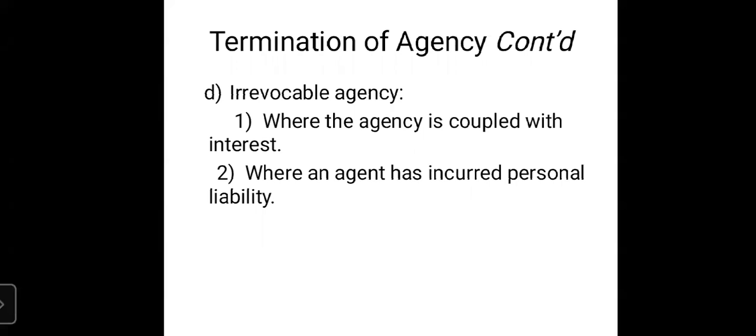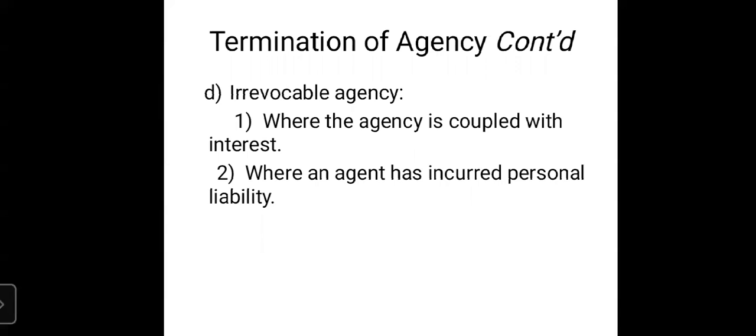So if the agent has invested in the agency, or if there is some personal liability undertaken by the agent in the contract of agency, till the investment is returned or compensated by the principal, that particular agency is irrevocable agency.